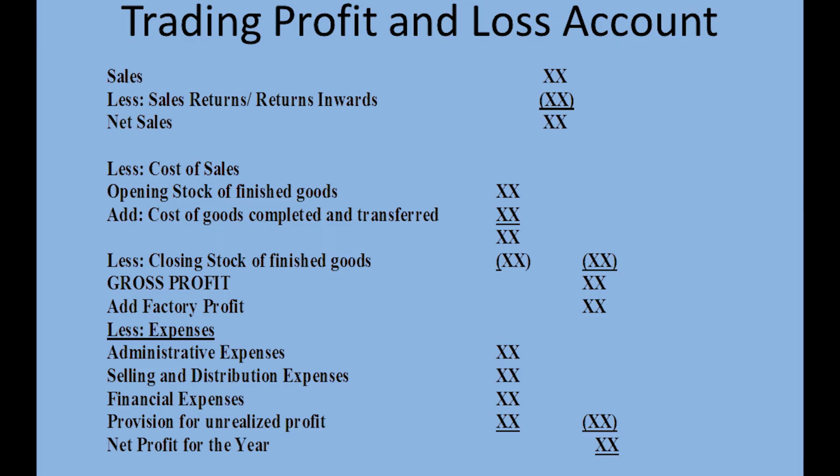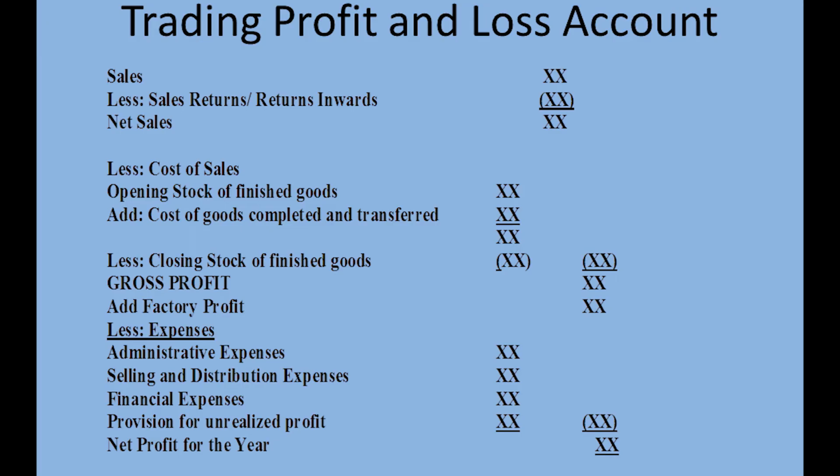Another item that we have to add here, which is peculiar to manufacturing organizations, is the manufacturing profit. So from what we had from the manufacturing statement, if the company has a policy of adding a manufacturing profit, then we have to add it also here to the trading profit and loss account.